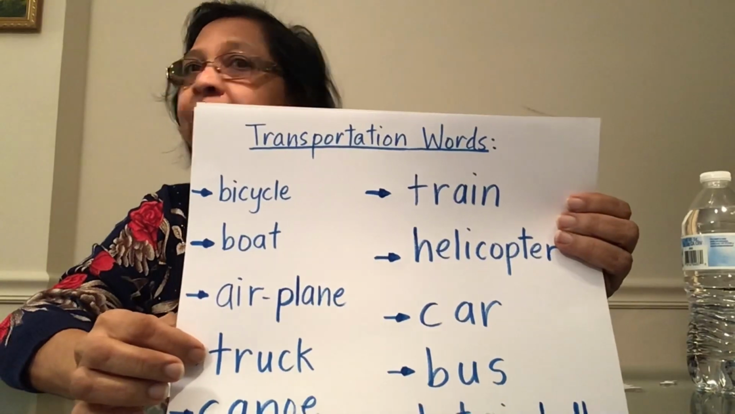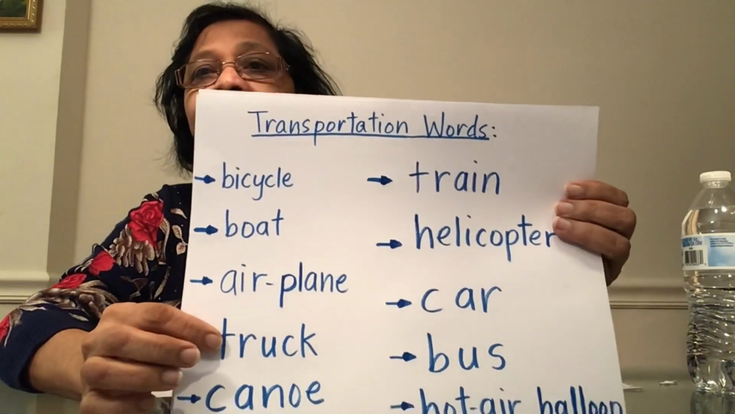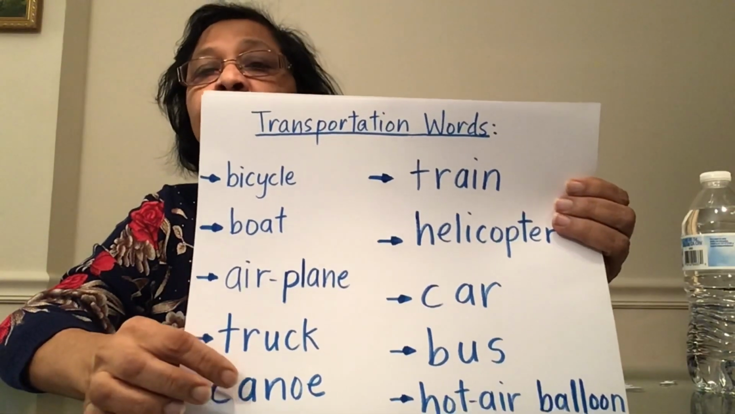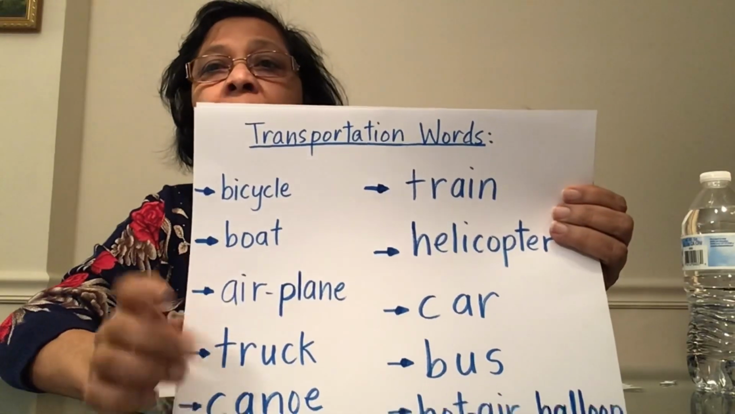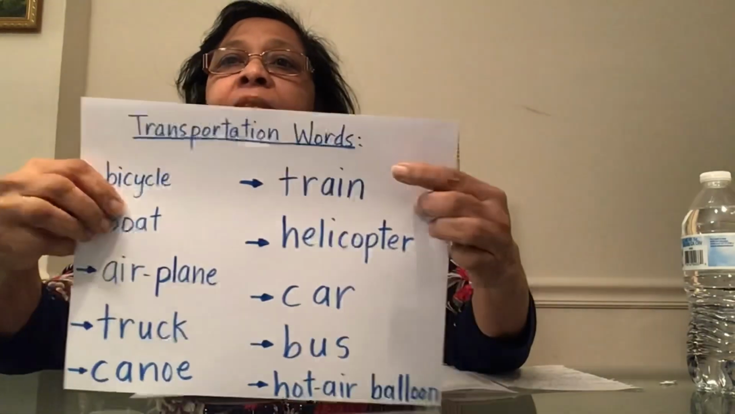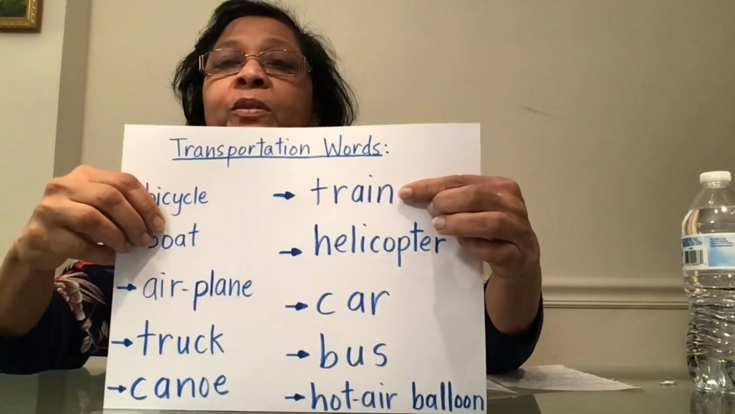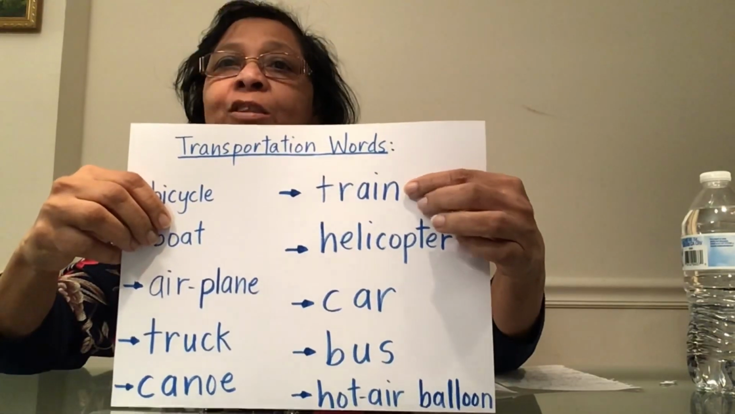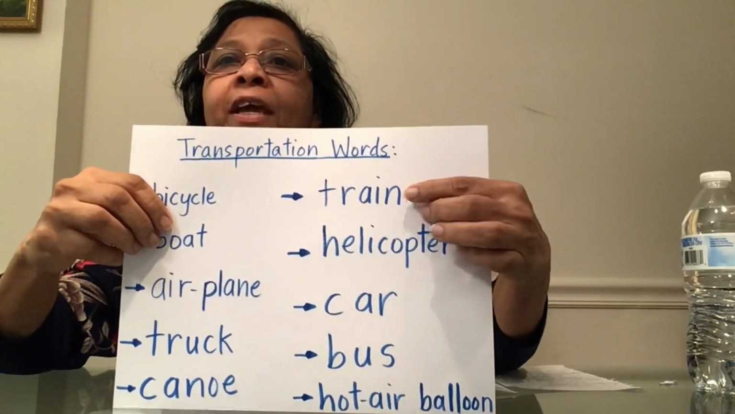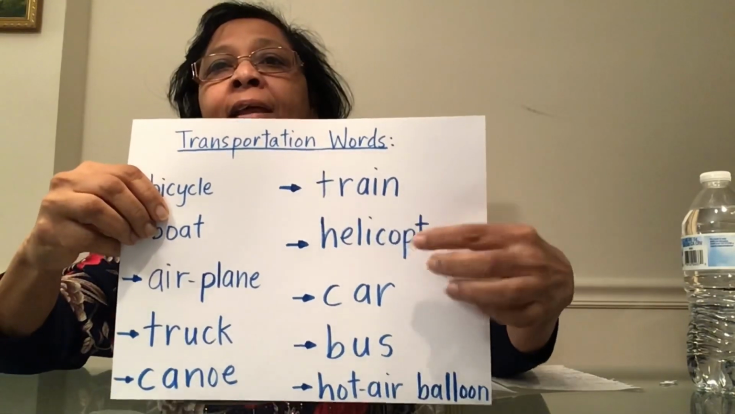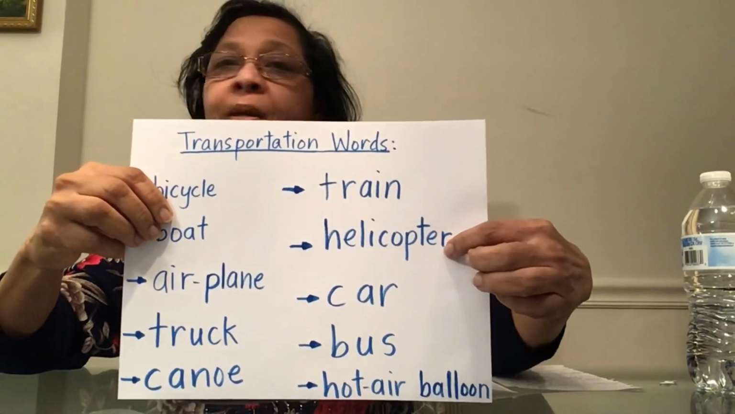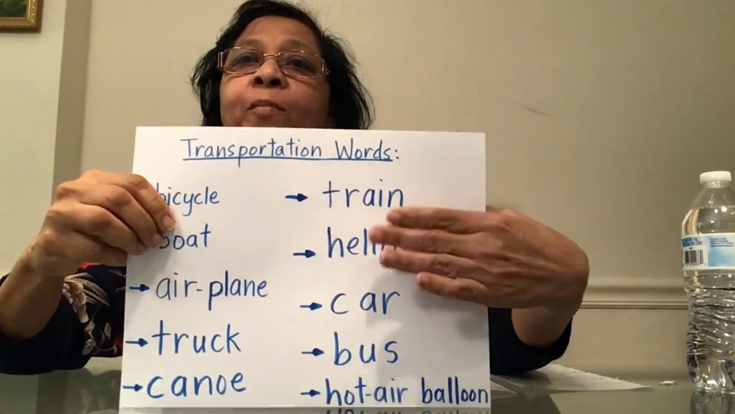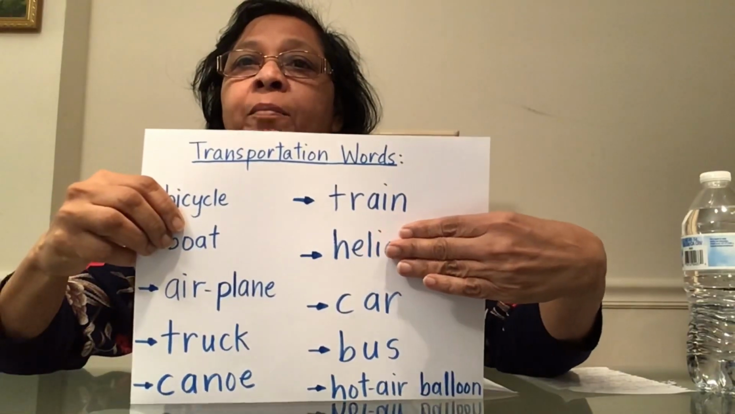Did you get it right? Put it together. Truck. This one is canoe. That's like the little boat that you paddle. This word is very easy for you. Train. T-R-A-I-N. Train. This one looks long and hard, but I'm sure you can do it. Remember how I taught you? Do it little bit by little bit.